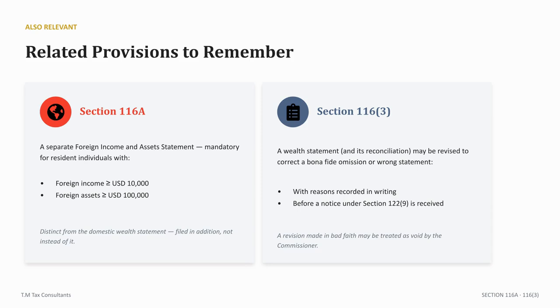Section 116A covers the foreign income and assets statement for residents meeting certain thresholds, and Section 116.3 outlines how you may revise your statements if a bona fide error occurs.